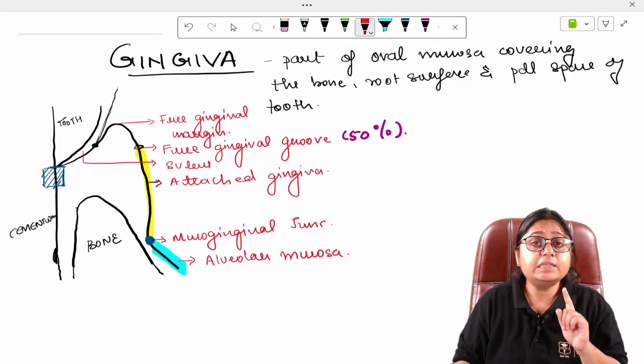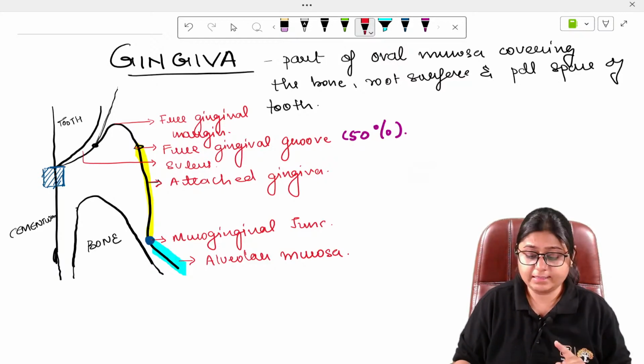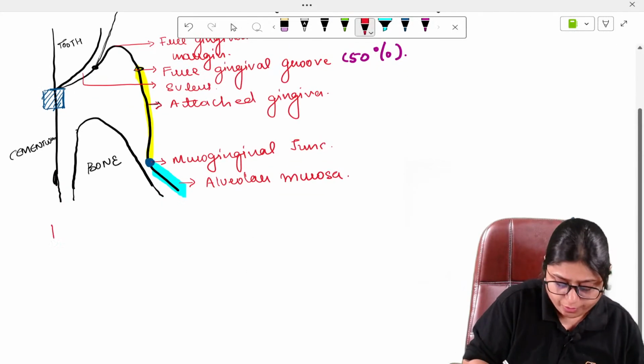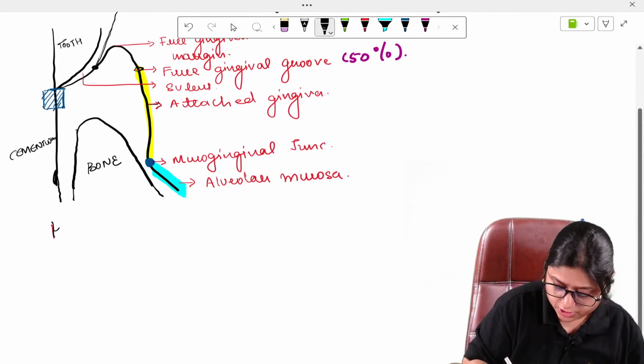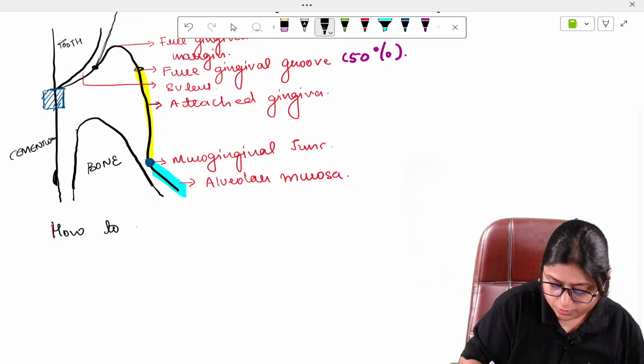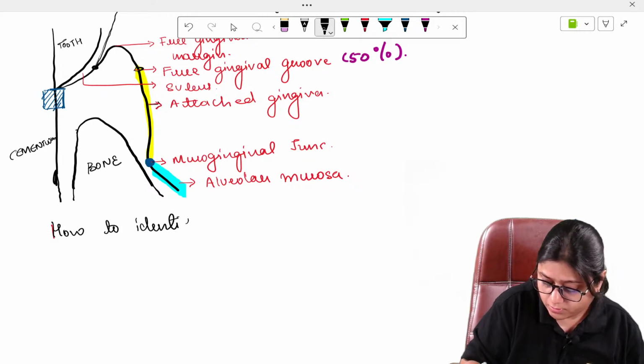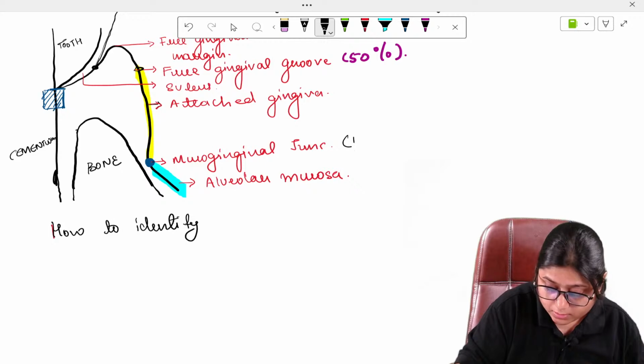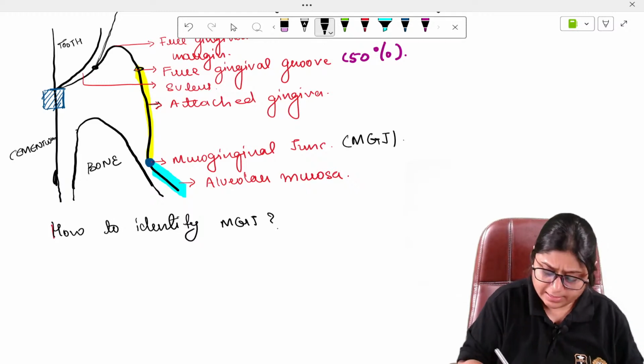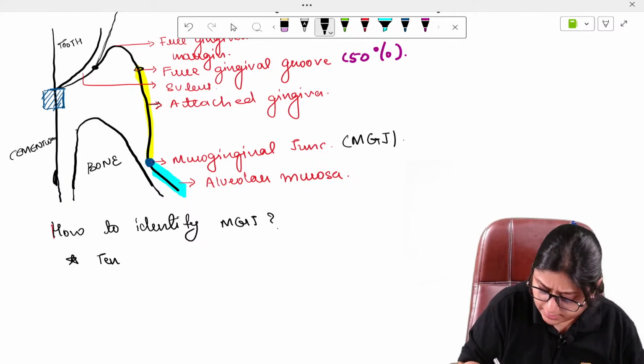To identify this mucogingival junction, there is a test. The mucogingival junction is identified by the tension test.